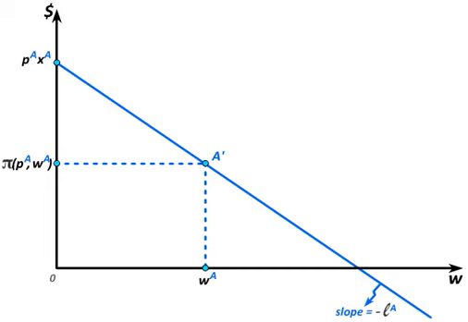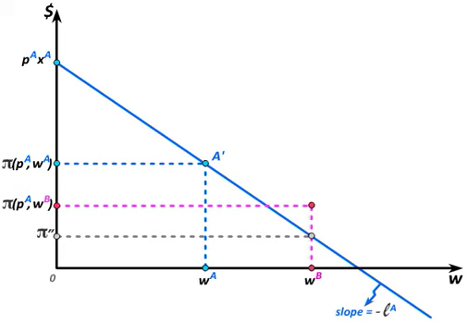If the wage then increases from WA to WB, and the producer continues to produce at production plan A, profit will fall along this blue naive profit function. He will therefore attain a profit that's indicated here as pi double prime. A profit maximizing producer, however, will not stick with the production plan A, but will rather shift to a different production plan that can only result in more profit, given that she could always do what the naive producer does, but she can adjust, and so she'll end up doing better.